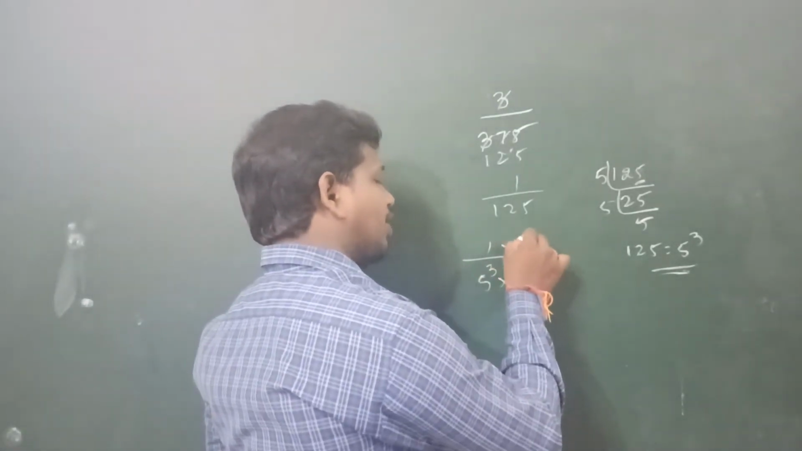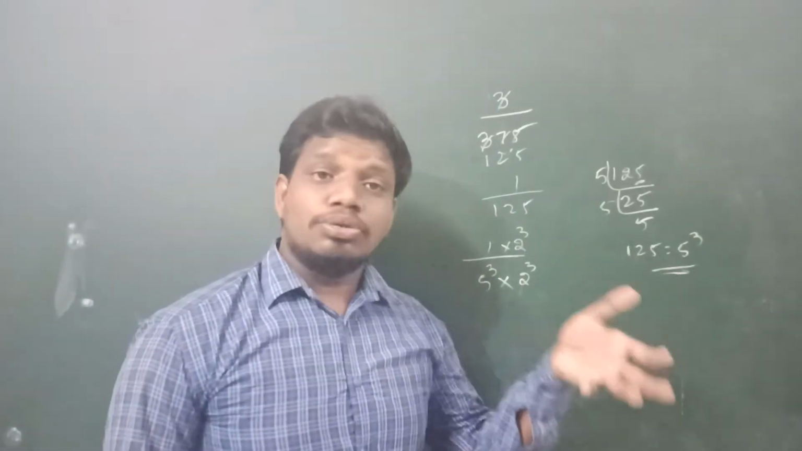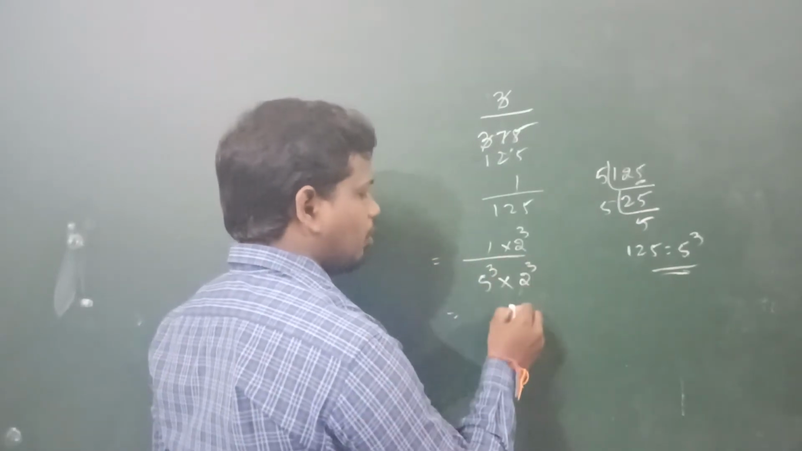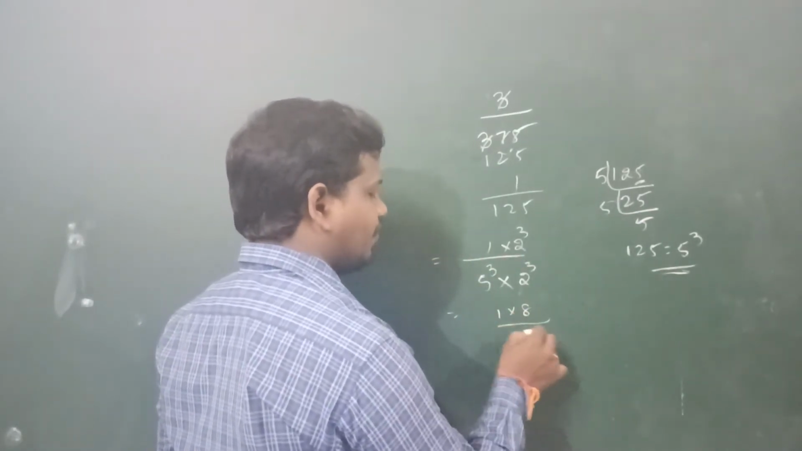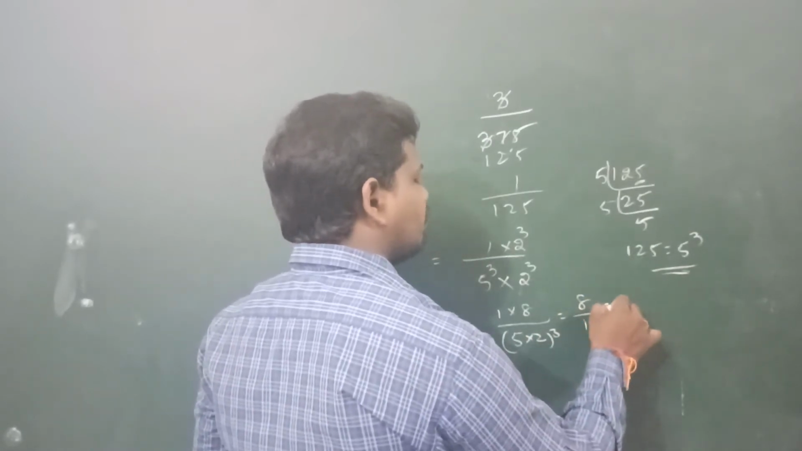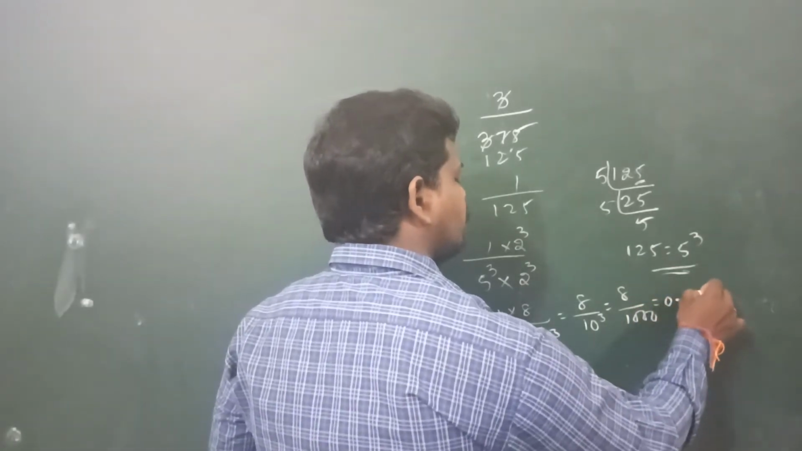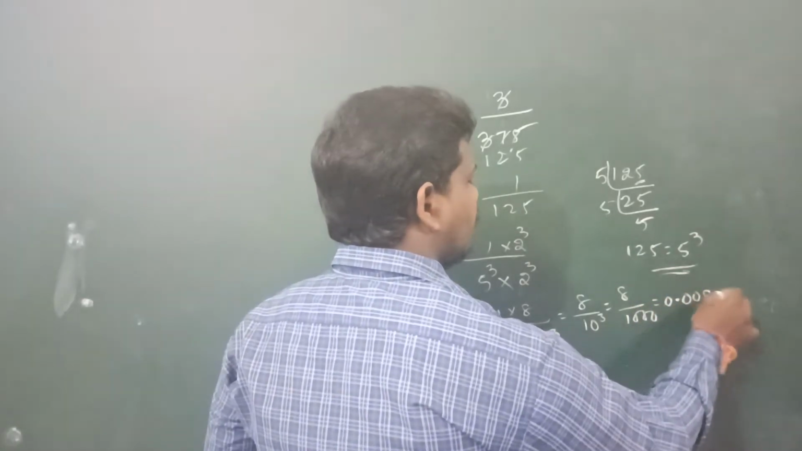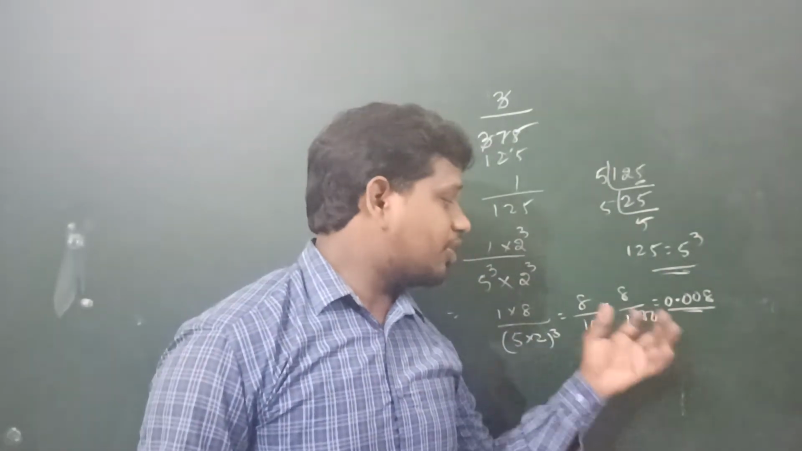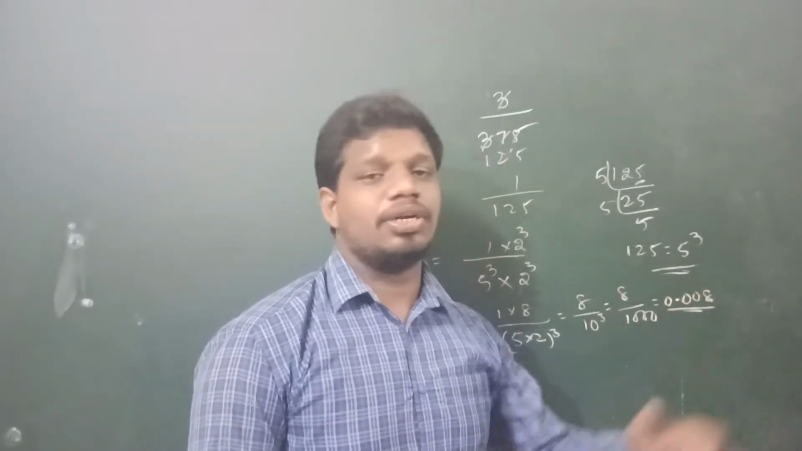We multiply the numerator with 2 to the power of 3, as well as the denominator with 2 to the power of 3. Then 1 into 2 to the power of 3 equals 8, so 8 by 5 into 2 to the power of 3 equals 8 by 10 to the power of 3, that equals 8 by 1000, which equals 0.008, because after 1 there are 3 powers of 10, so that's why after the point there are 3 decimals.